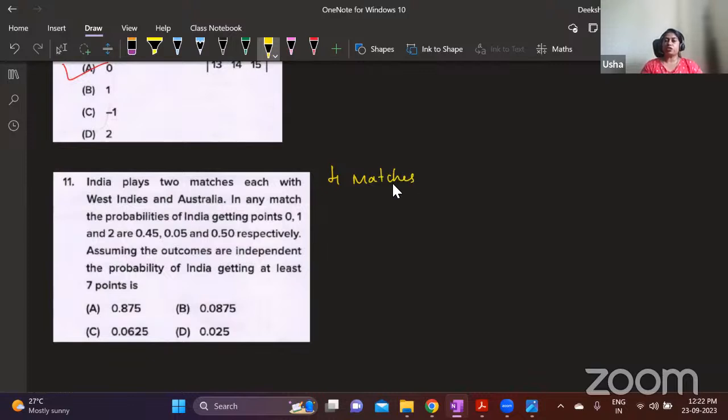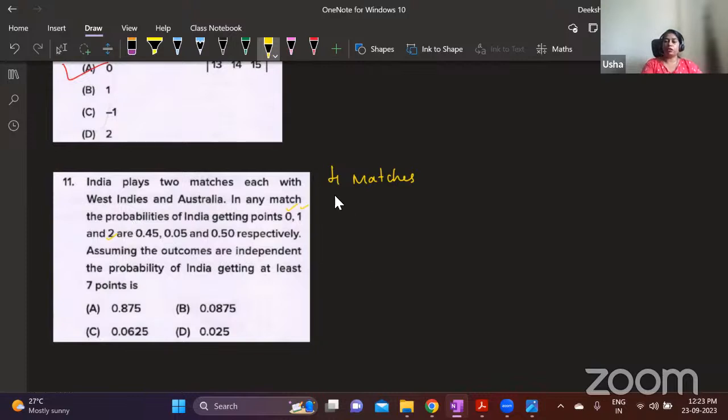Okay. In these 4 matches, there are 3 different points to score. Either you can score 0 point or 1 point or 2 points. These are the 3 different points that can be scored. Okay. Now, what is the possibility that India gets at least 7 points?